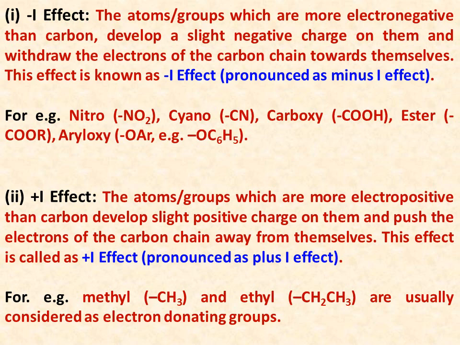Now, moving on to plus I effect, there are certain atoms or functional groups which are more electropositive than carbon atom. They develop a slight positive charge on them and they push the electrons of the carbon chain away from themselves. This effect is called plus I effect. These are actually electron donating. This effect is caused by the electron donating group. So basically methyl, ethyl, alkyl groups are electron donating groups.